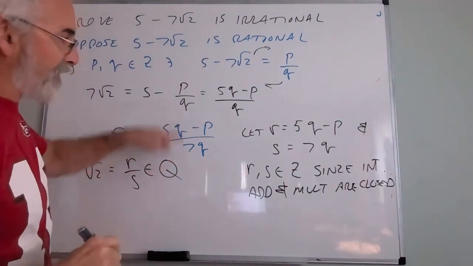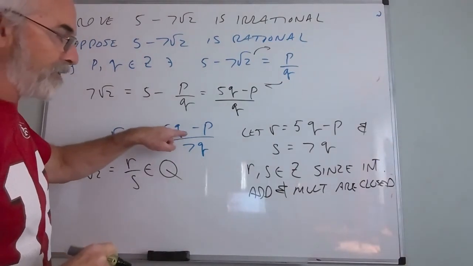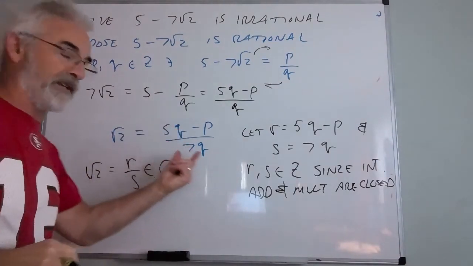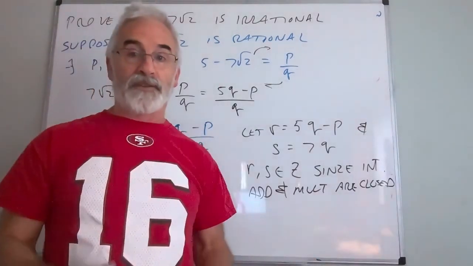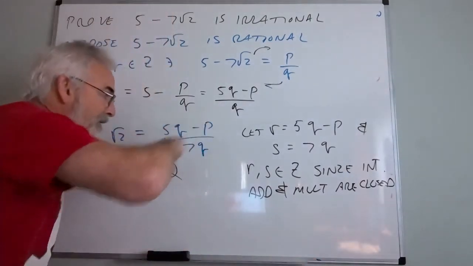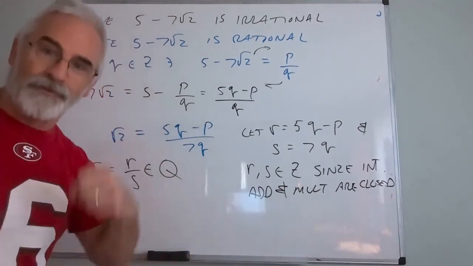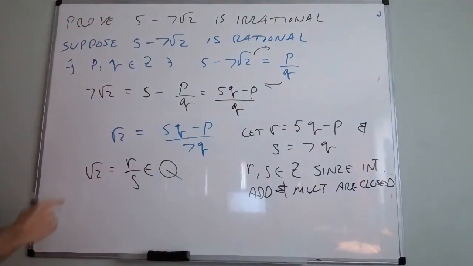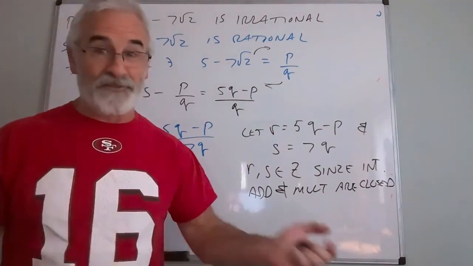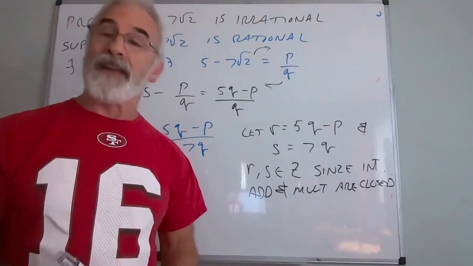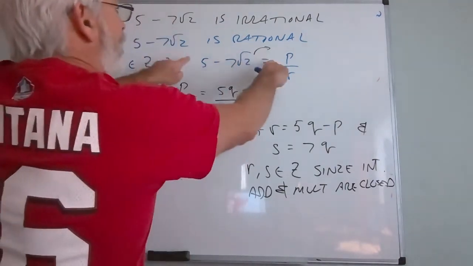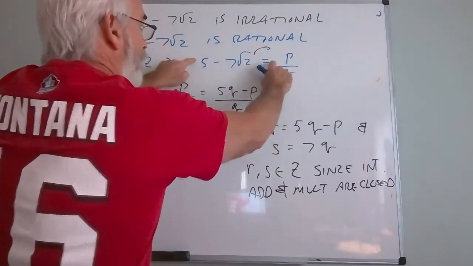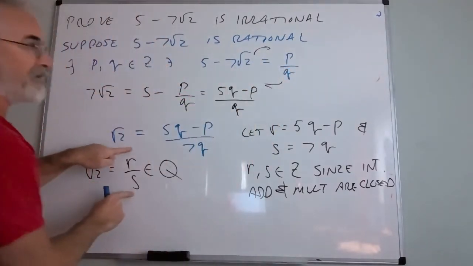I've got the right side as being R over S, where R and S are integers, which means the right side absolutely is guaranteed to be a rational number. In fact, we know the right side's a rational number because I'm only dealing with integer values in my numerator and denominator. Awesome. The right side's rational. But isn't root 2 irrational? Didn't we just prove root 2 is irrational? So now we have our contradiction. You see, if this statement was true, then ultimately it means that root 2 equals this rational number.